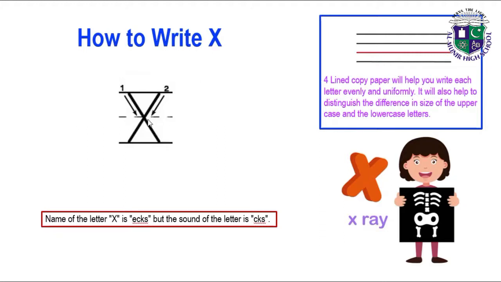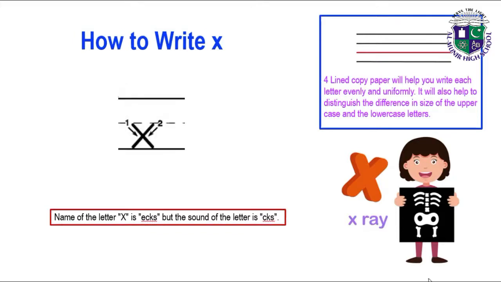Draw a slanting line in between the first 3 lines, then another slanting line which is crossing the first slanting line at the middle line to write X. So name of the letter is X, but the sound of the letter is X. Now the same way we have to write the small x, but we have to follow the lines. The capital X we write in 3 lines and the small x we write in the middle 2 lines.